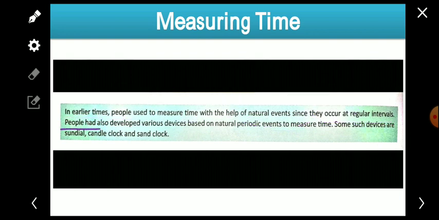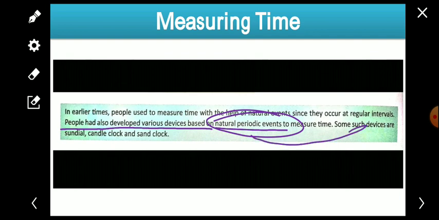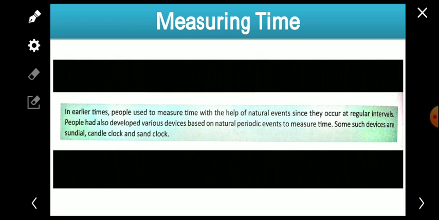People had also developed various devices based on natural periodic events. Periodic means which repeats, so natural repeating events. On that basis, people developed many devices to measure time. Some such devices are the sundial, candle clock and sand clock. What is a sundial, a candle clock, a sand clock, and how they work, we will know now.